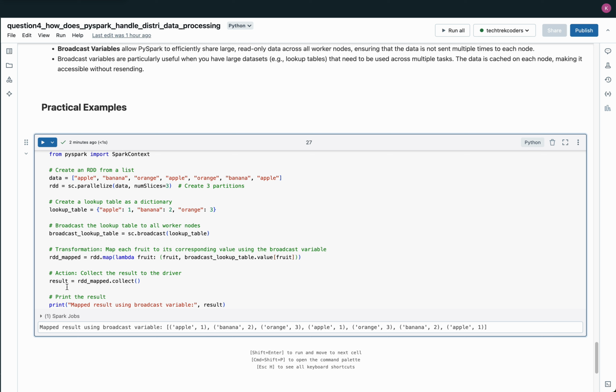This example illustrates how broadcast variables help optimize performance by reducing network overhead and ensuring efficient access to shared data in distributed computations.